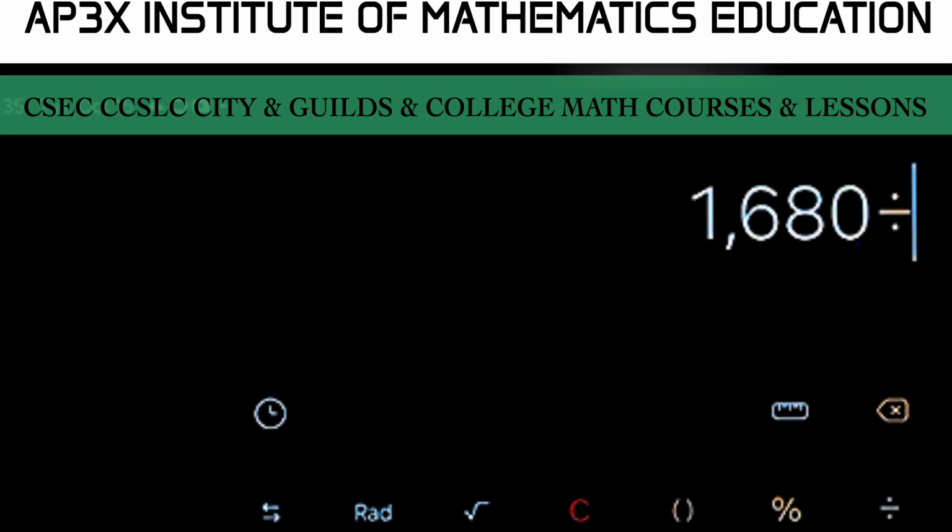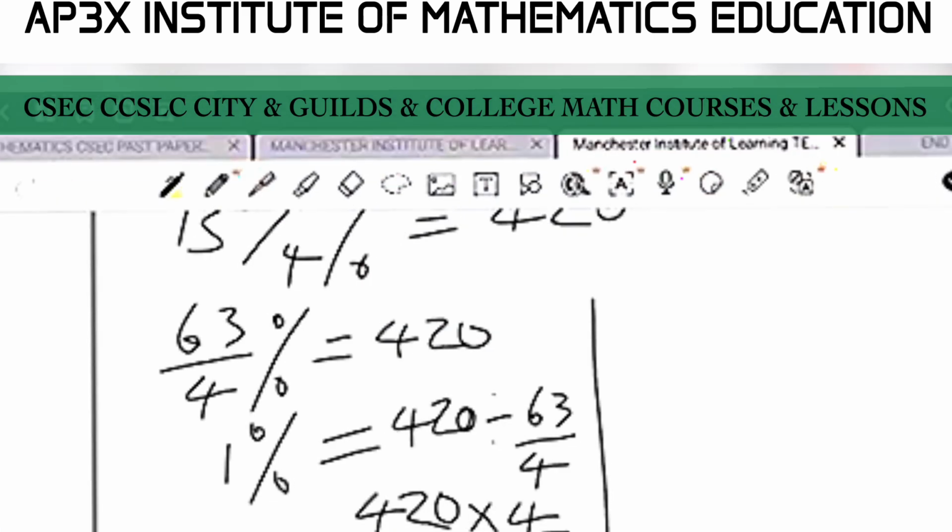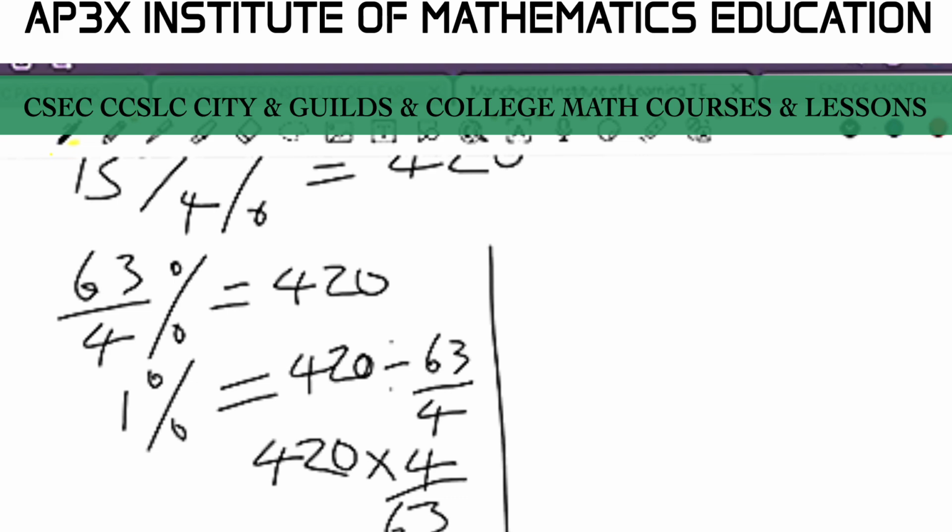Let me just double check on that, because I kind of have the solutions in my head. That's going to be 420 multiplied by 4 divided by 63. Yes, 26.666, 26.67 then. All right, and so that is one way of doing it.